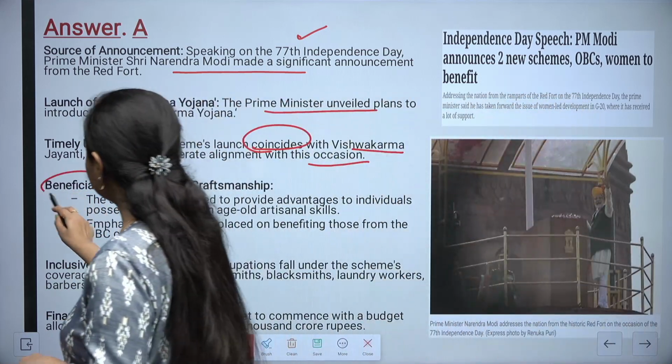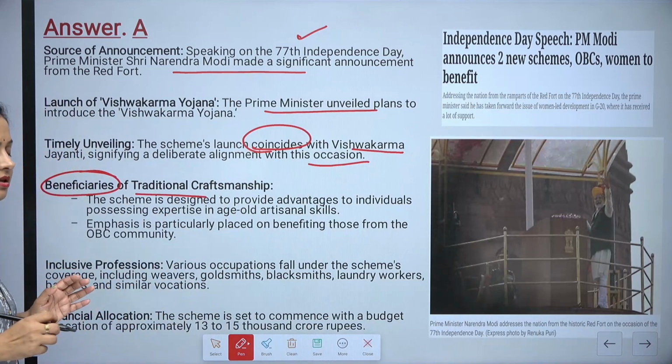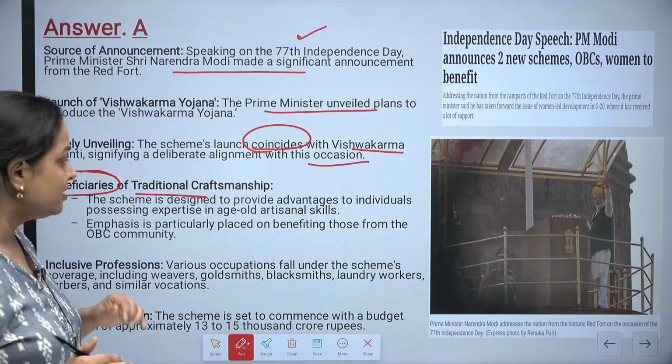Who are going to be the beneficiaries? The beneficiaries will be the traditional craftspersons.